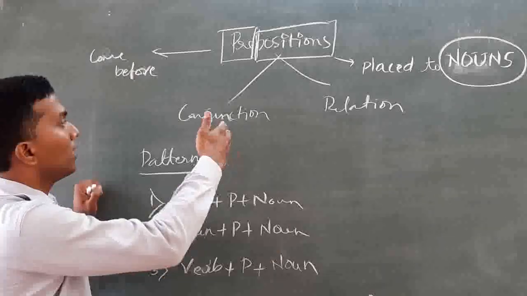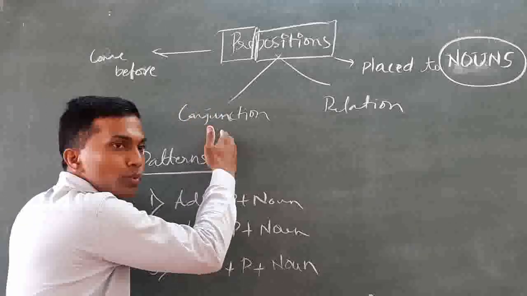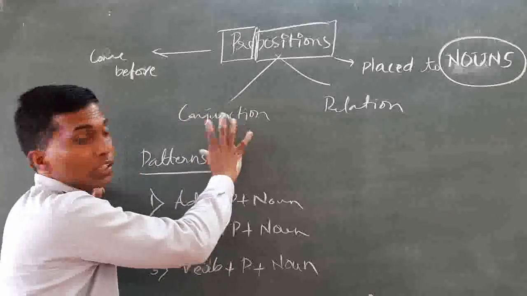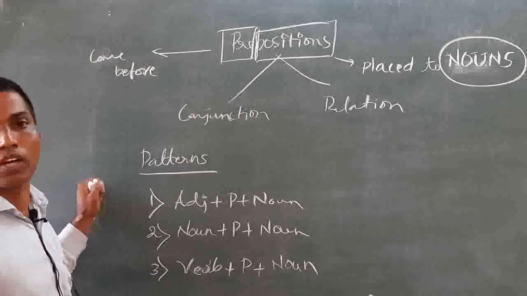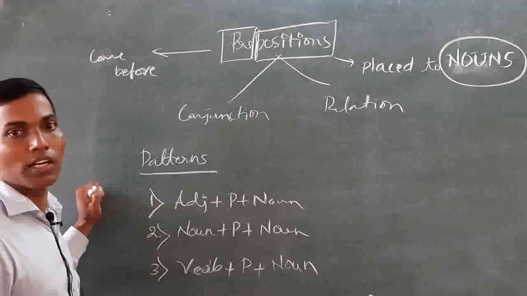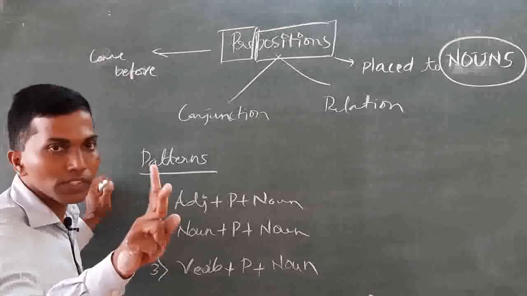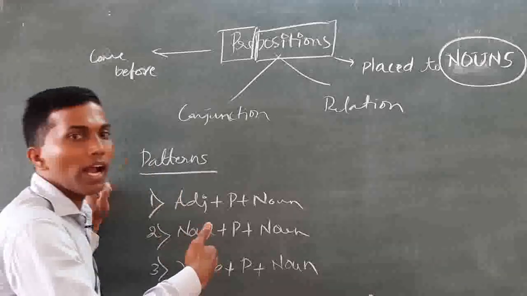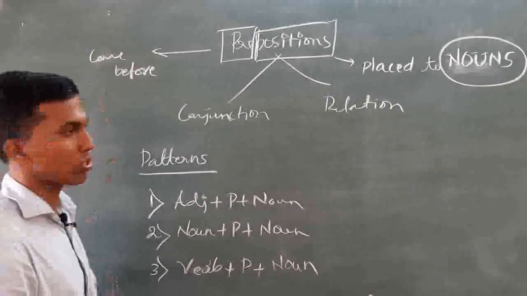relationships. And what else do these words do? They also combine. That's why the meaning conjunction. It does not mean it is a conjunction. You can't define it like that. It doesn't do only one thing. It does two things. That's why it is both a conjunction and a word which establishes relationships.